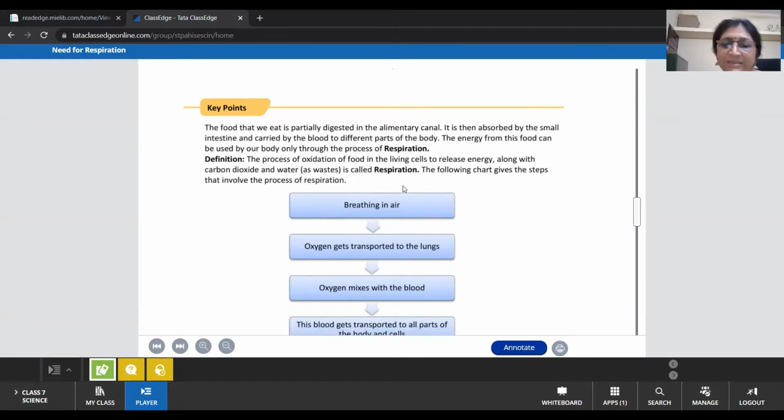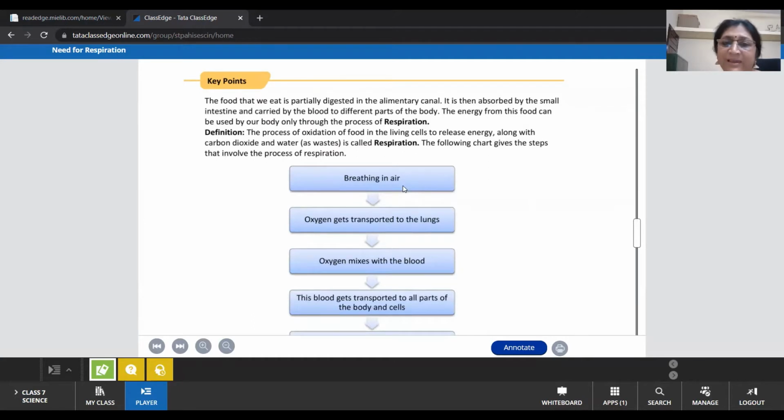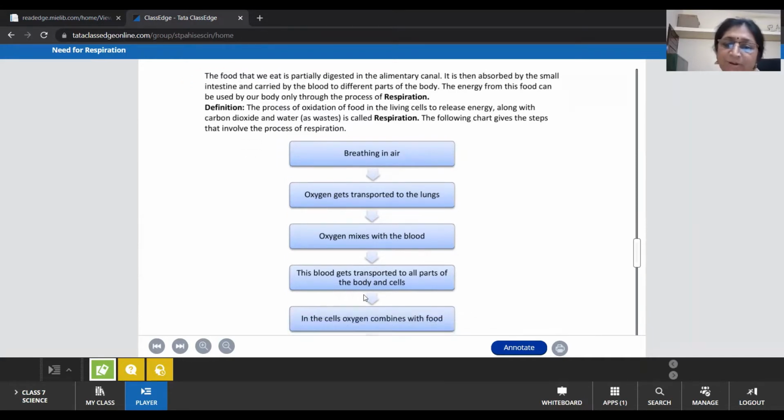With this chart, it is clear that we breathe air. As you know, when we breathe, we take in oxygen. Oxygen is transported to the lungs, and this oxygen mixes with the blood, and the blood is transported to all parts of the body and the cells, because, as we know, the cell is the smallest structural unit of the body, and every cell needs energy to do its work.